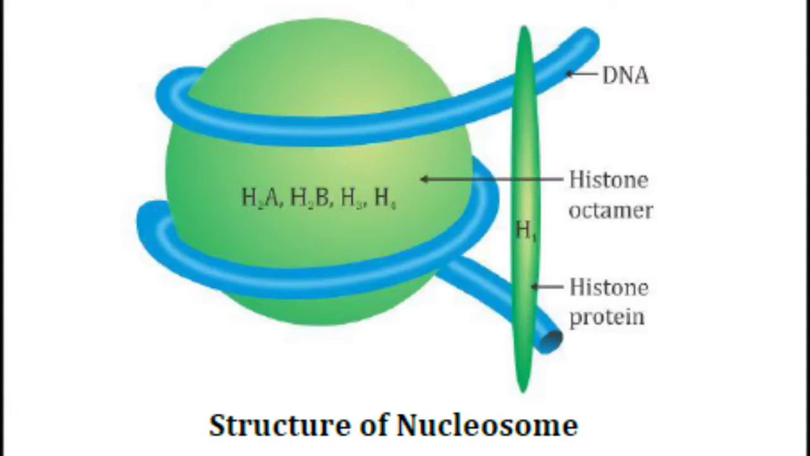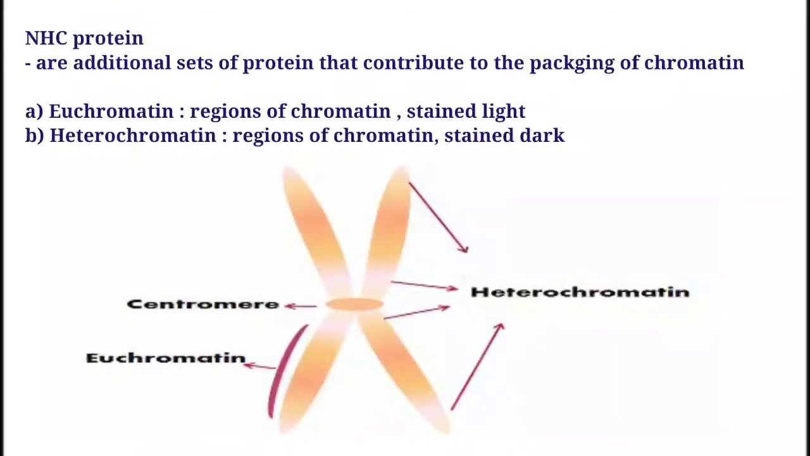These nucleosomes are the repeating units of chromatin, which looks like beads on a string under the electron microscope. Next is the NHC protein, known as non-histone chromosomal protein. These are additional sets of proteins that contribute to the packaging of chromatin at a higher level. The chromatin is of 2 types: euchromatin and heterochromatin.